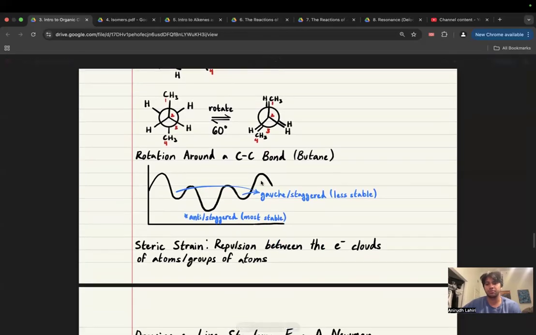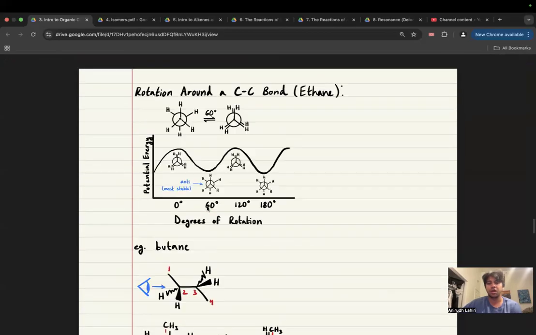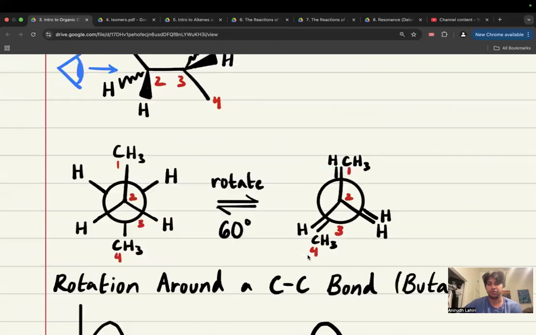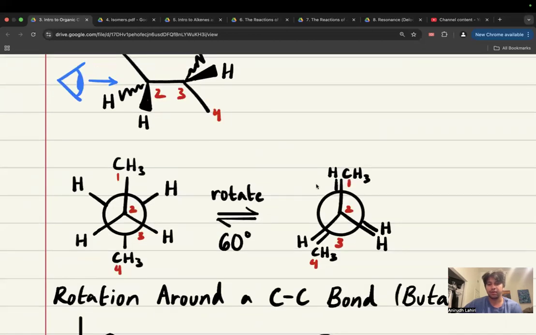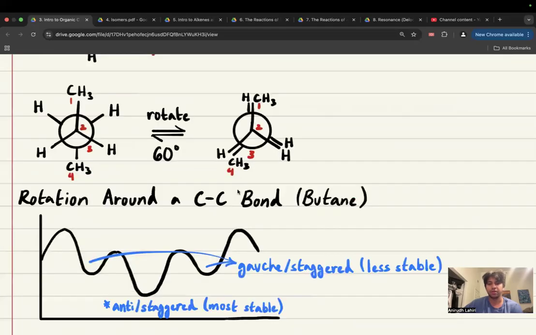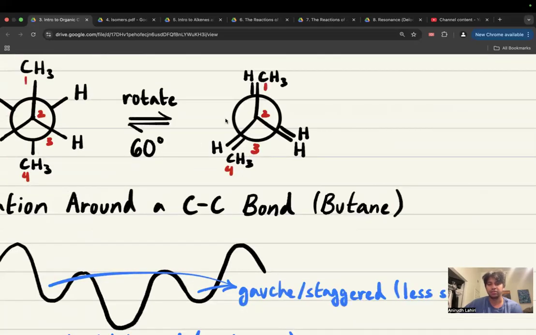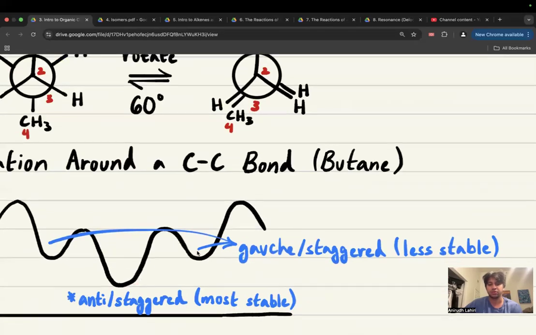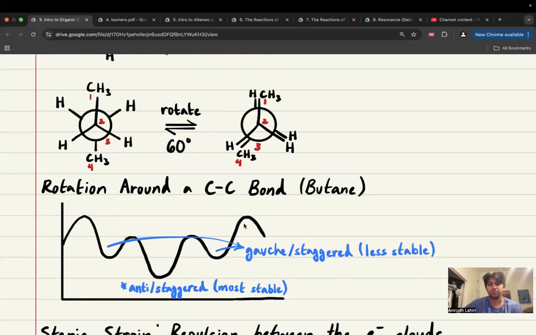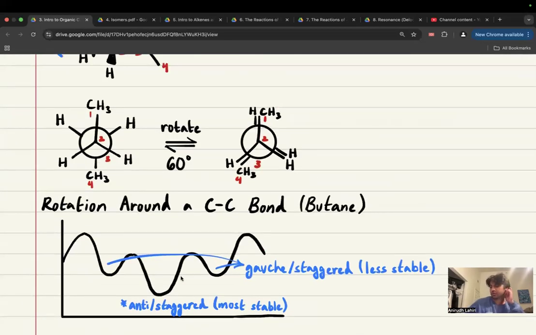Rotation around a carbon-carbon bond, butane. There's something called gauche staggered, which is less stable. Anti-staggered is the most stable. So before you saw that these two structures had the same energy levels, right? Because these are all the same. These are all the same. However, these are slightly different, right? In this structure here, you have two possible overlaps, right? You could overlap a CH3 with an H and a CH3 with an H, which correspond with these two, or you could overlap a CH3 with a CH3, right? So it's important to note that there's slight differences.